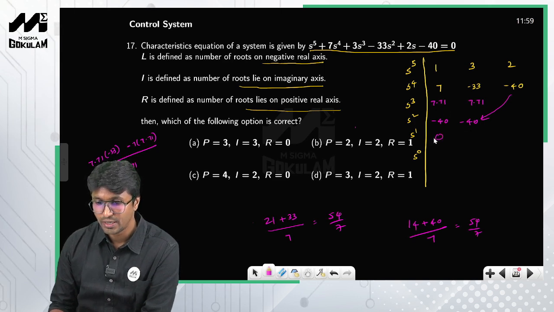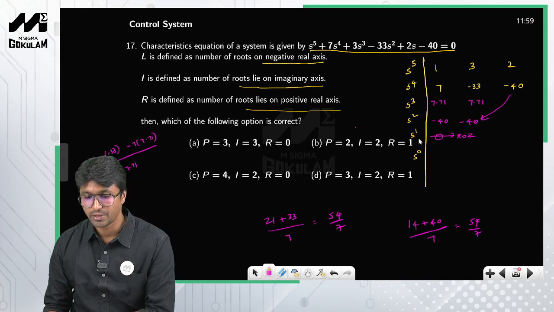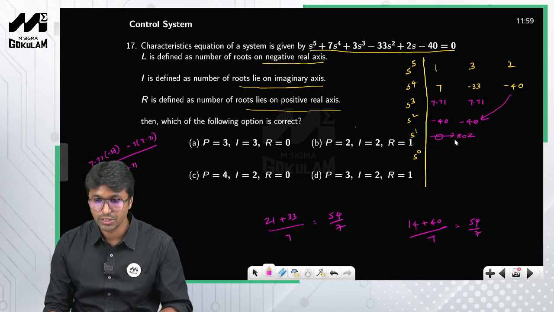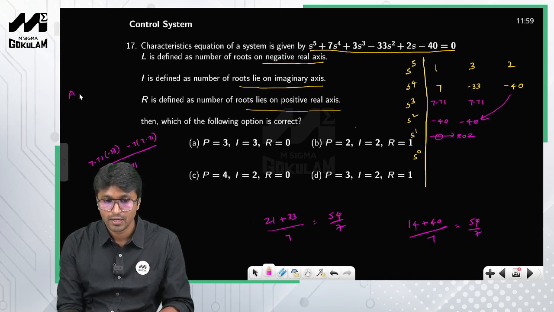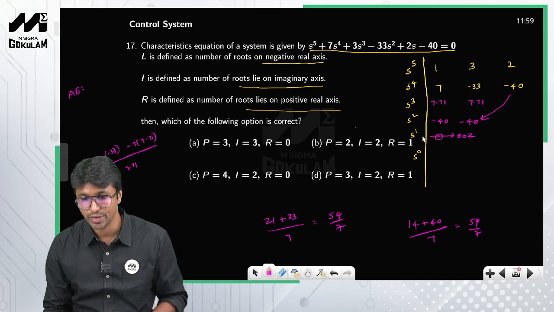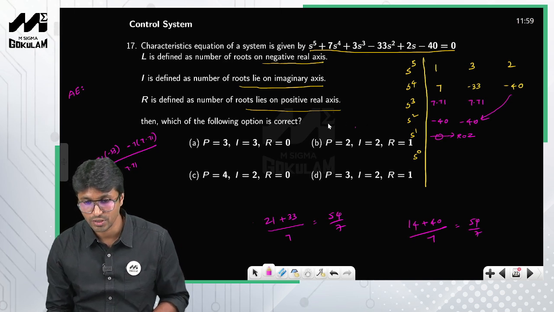So what you get is a row of 0, because you have only one entry in this particular row. So obviously you have to develop the auxiliary equation. You just look at the row above, so the auxiliary equation is minus 40 s square minus 40 equal to 0.